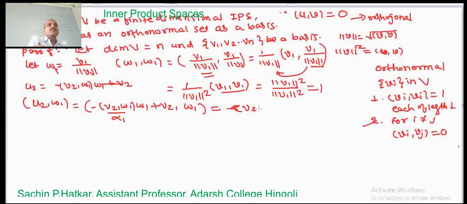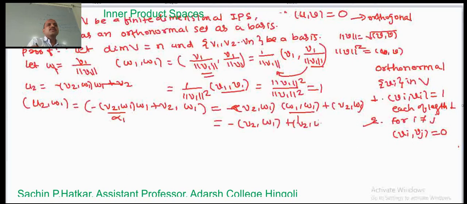Then the inner product of w1 comma w1 plus the inner product of v2 comma w1. Now w1 comma w1 is 1, so this is equal to minus v2 comma w1 plus v2 comma w1, and this is equal to 0. So this shows that the vector u2 is orthogonal to w1.